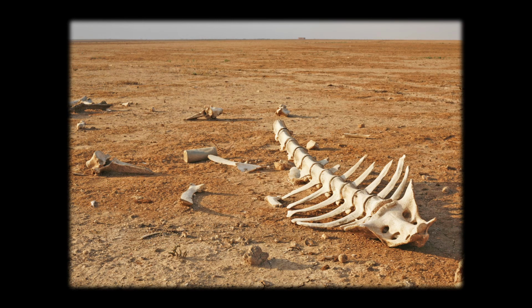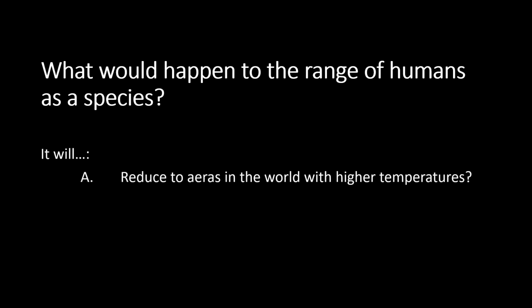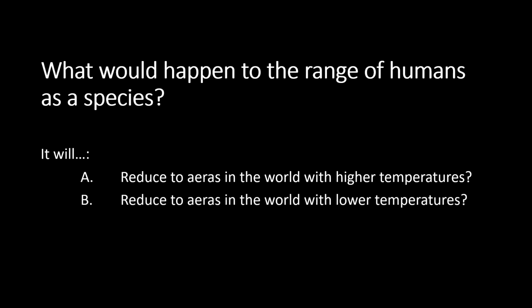Let's summarize what we have learned today by looking at the coronavirus again. Let's imagine that the virus was even more deadly and spread even faster than it already can, and that there was no possible way to find a cure or vaccine. What will happen to the range of humans as a species? Will our range shift A. reduce to areas in the world with higher temperatures, B. reduce to areas in the world with lower temperatures, or C. will it not change at all? Keep in mind that fewer people get infected at higher temperatures. If you answered A, you are correct.